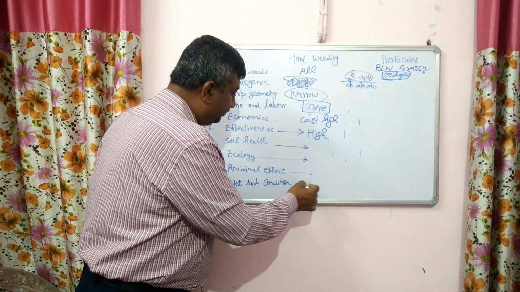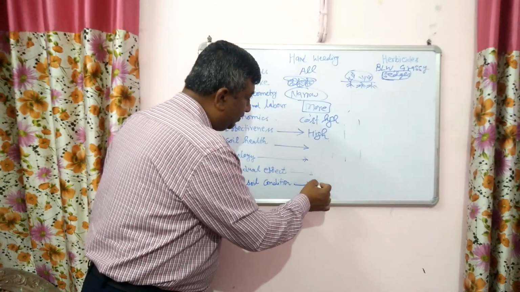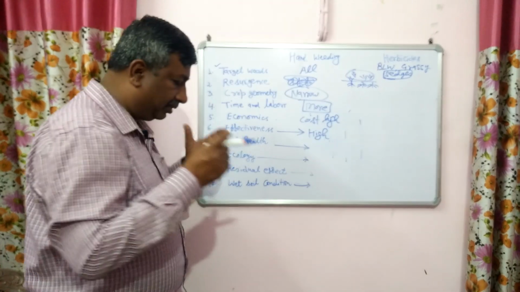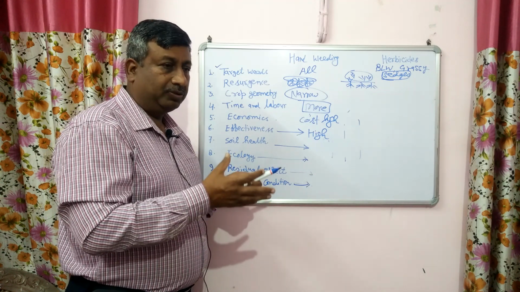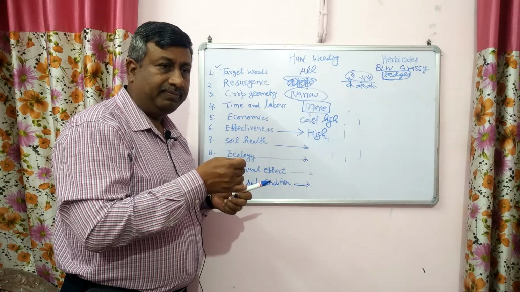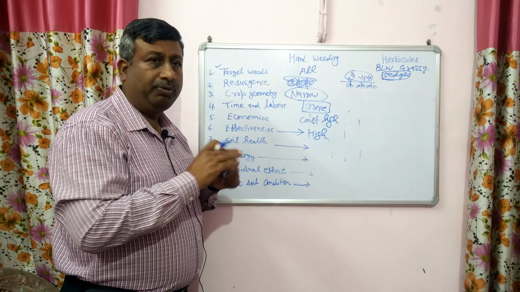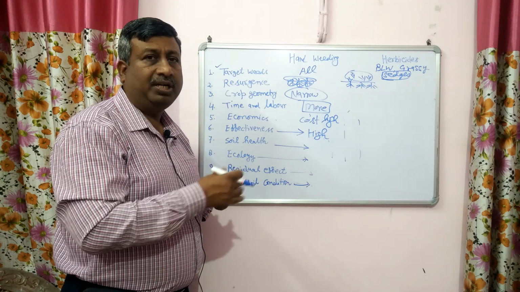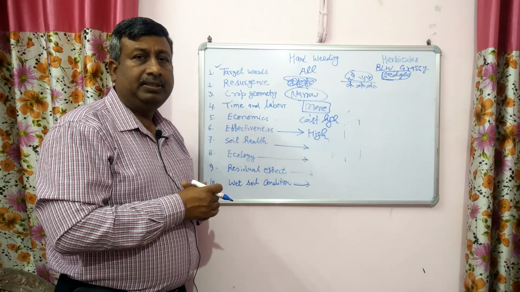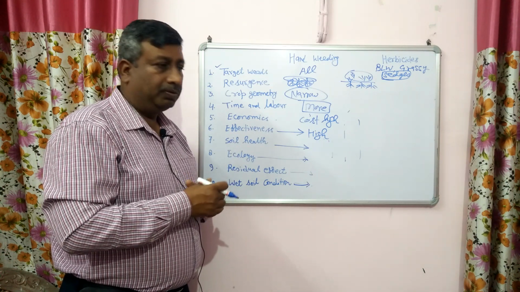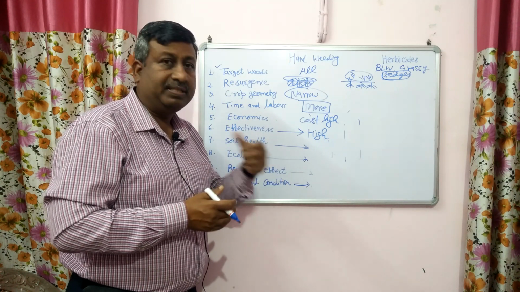Then wet soil condition: hand weeding is not possible. If soil is wet, it is difficult to uproot the weeds because the soil makes clods, and it is very difficult to run and implement tools like a spade. So just after rainfall or after irrigation, hand weeding is not possible. Soil is not in workable condition. We cannot move into the field if the field is wet or water is there.